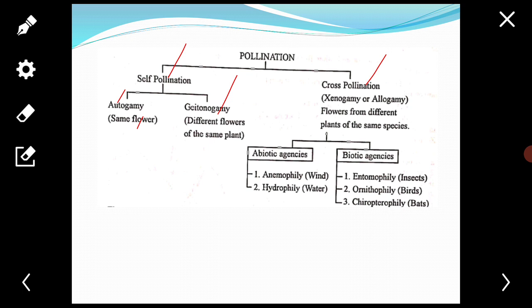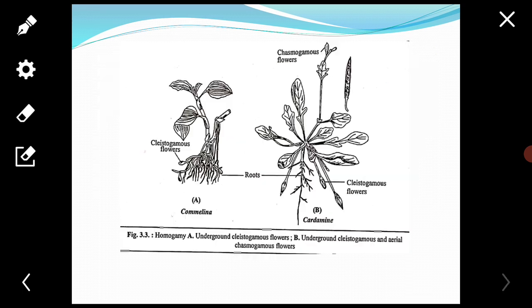In the first, cleistogamy, some plants never open their flowers, to ensure complete self pollination.